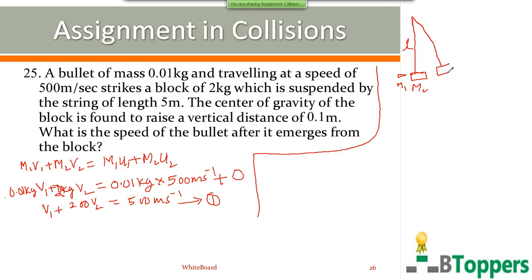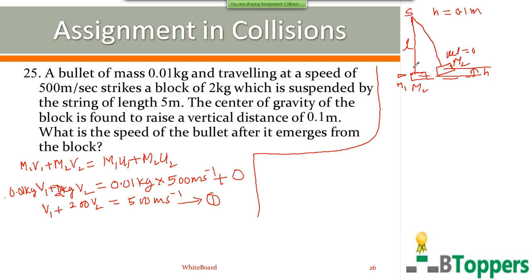After the collision, the block rises to a vertical height h equal to 0.1 meter. The velocity of the block becomes 0 at the highest position for motion after collision.